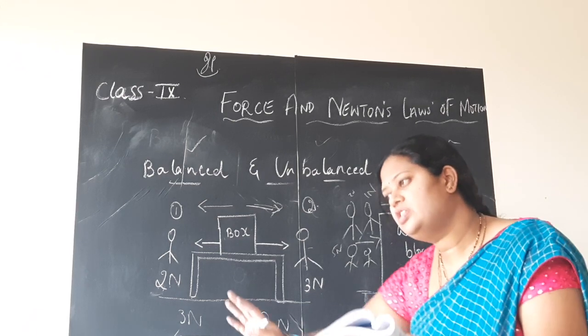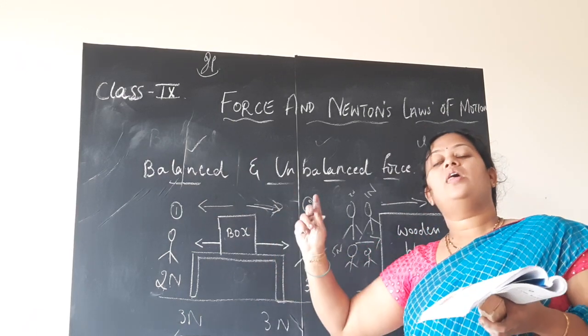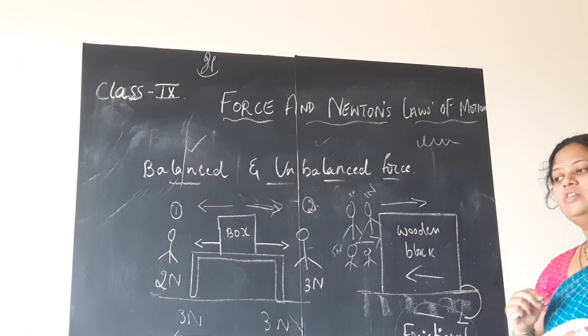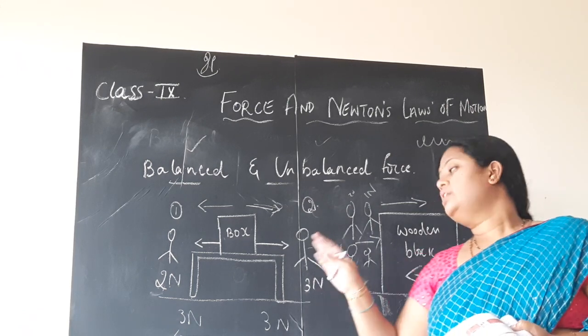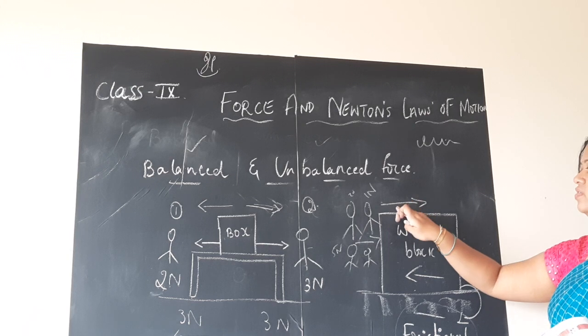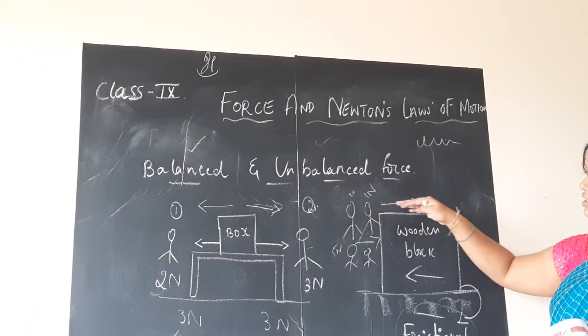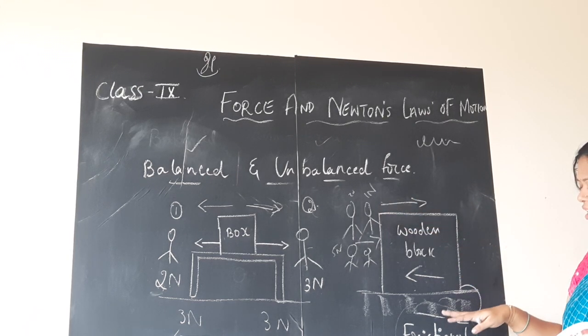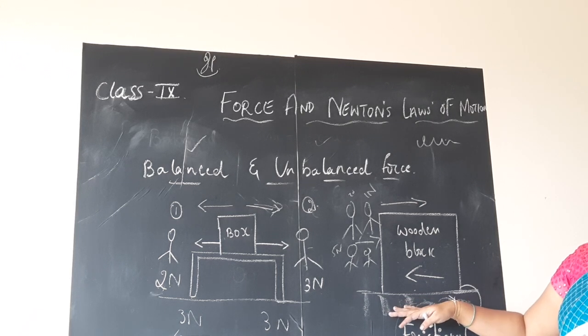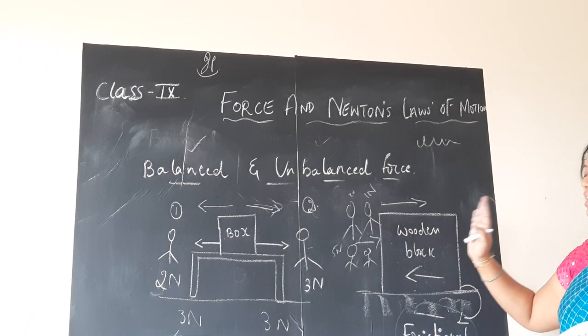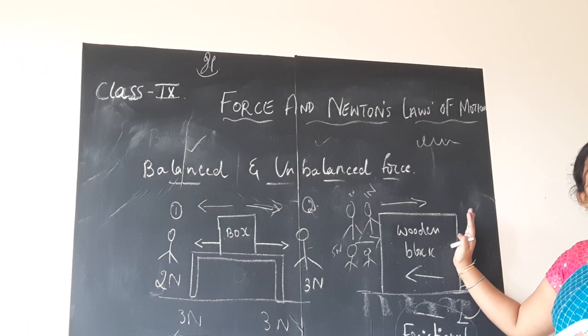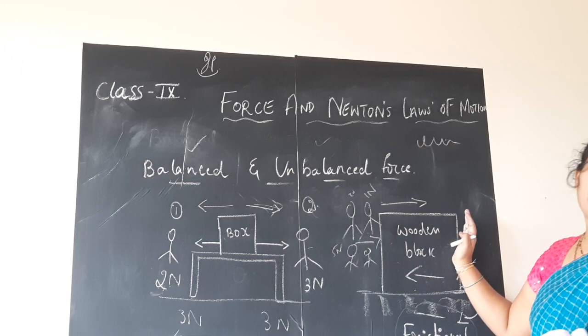If you are applying more force, it will move fast. If you are applying less force, but which is more than frictional force, then it will move slowly. So, there is change in the speed, and in whichever direction you are applying the force, in the same direction the object is moving, but the frictional force is acting in the opposite direction, means the speed and the direction, both the quantities are changing for that object.